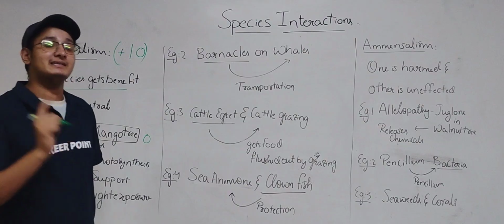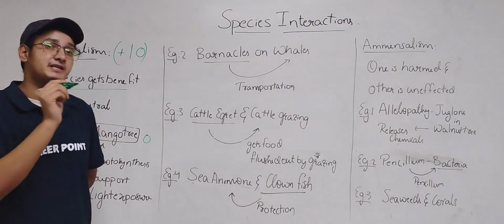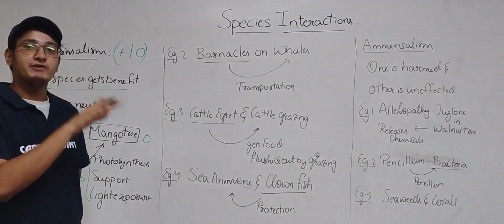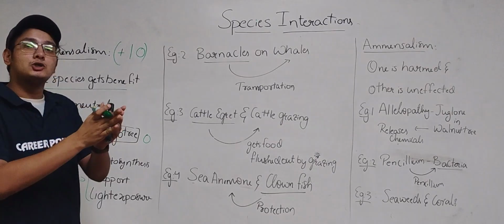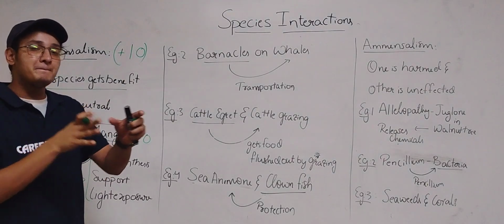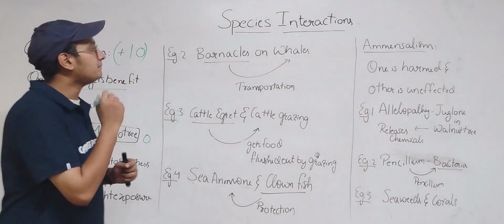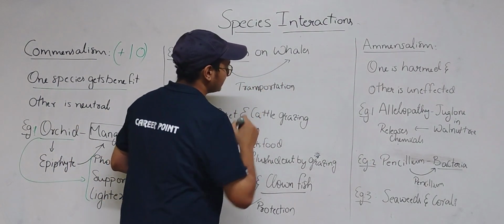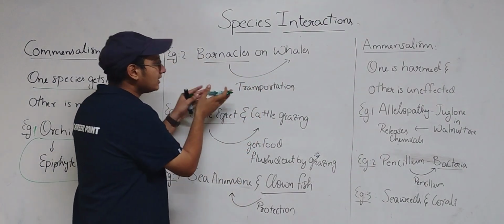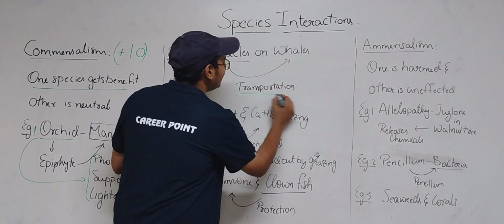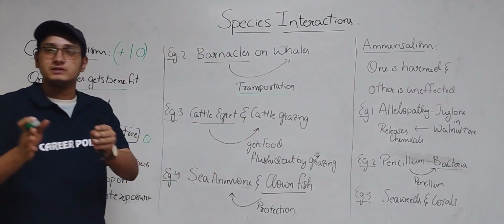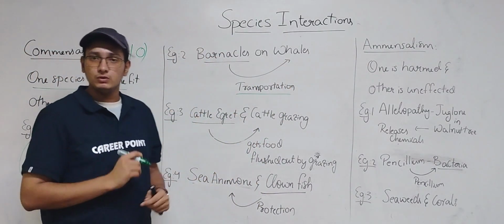And barnacles on whales. If you remember, in competition we studied barnacles, but that is a different case. There, two different kinds of barnacles were competing for a particular region. Here, barnacles are present on whales so that they can be transported from one part of the ocean to another part of the ocean.